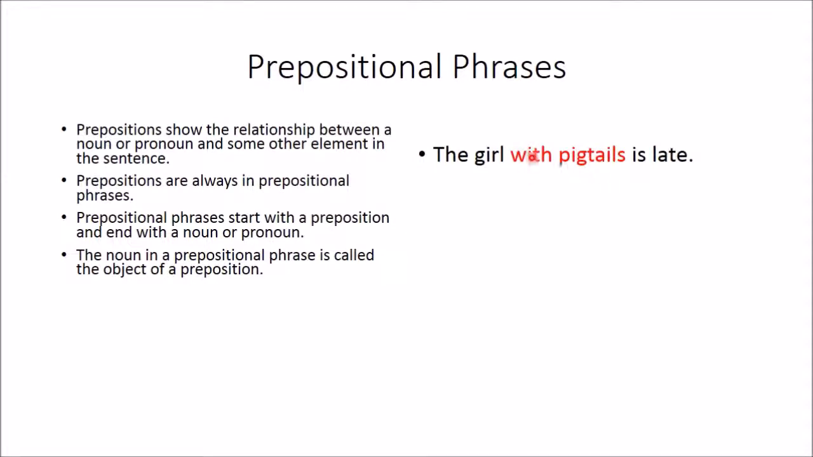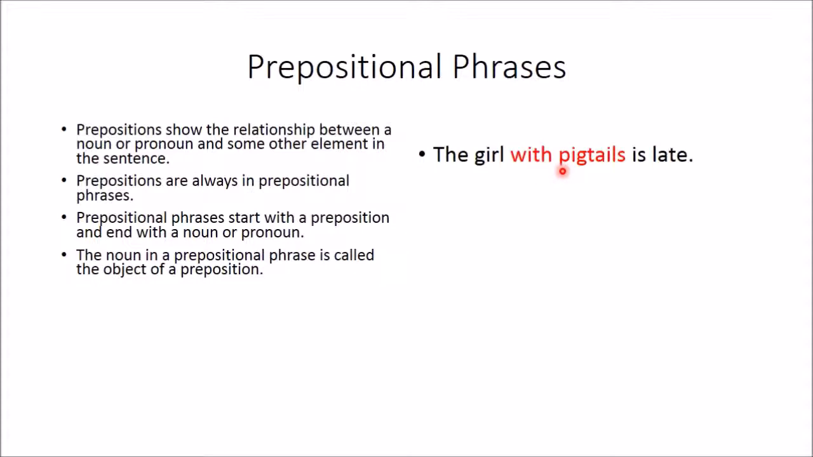Okay, so with is the preposition, pigtails is a noun doing the job of object of the preposition. Hopefully we've gone over each of these things before, but I just wanted to slow it down and use an example to show you exactly what those things mean, because I want to make sure everybody understands prepositional phrases.